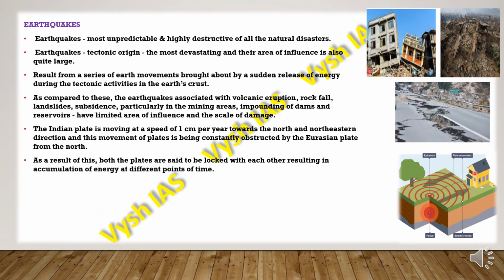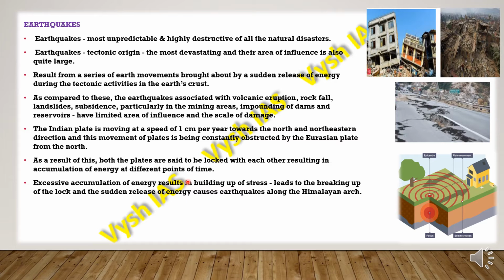As a result, both the plates are locked so tightly because of the pressure from either side. This results in the accumulation of energy at different points of time, causing a building up of stress, and it will lead to the breaking of the lock. The sudden release of energy will cause earthquakes along the Himalayan arc from the north to northeast, as we all know, that stretch of Himalayas which is there in the north.